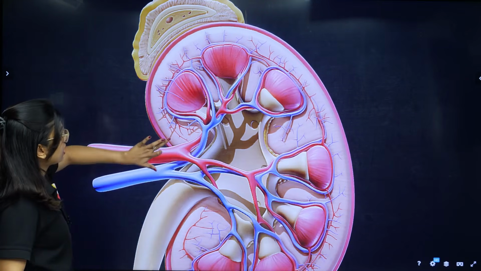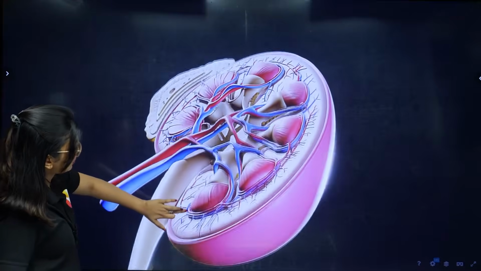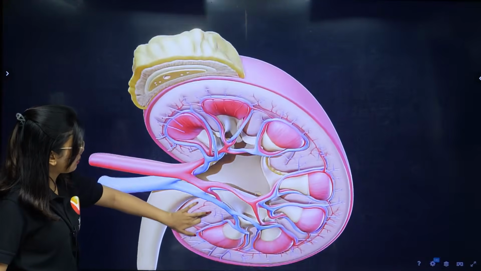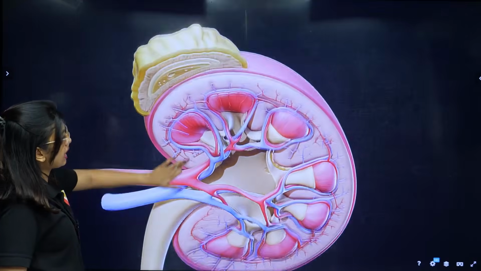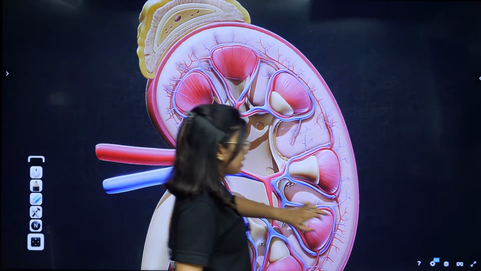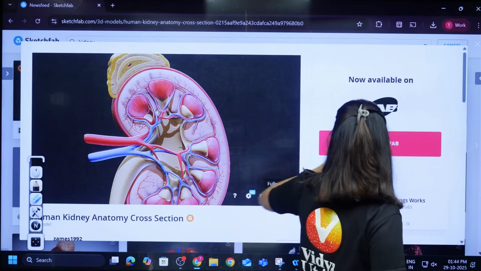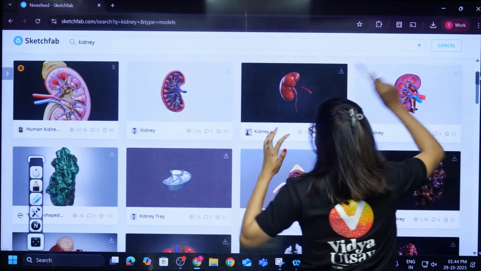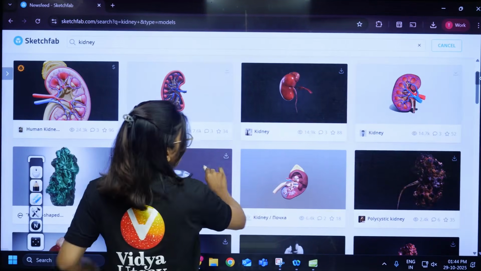This is your adrenal gland. Can you see? This is the cross section. From all the places you can see the arteries and veins lining, because it is important. You will understand that when I teach you urine formation and the structure of tubules as well, how the veins and arteries are going to line.